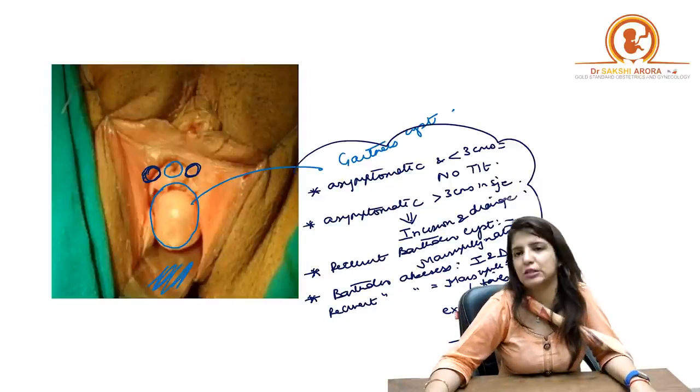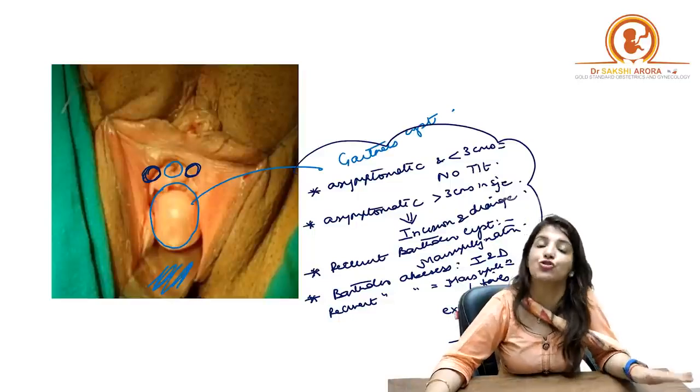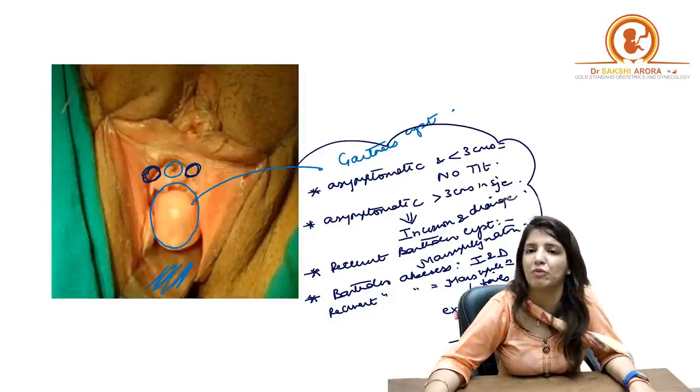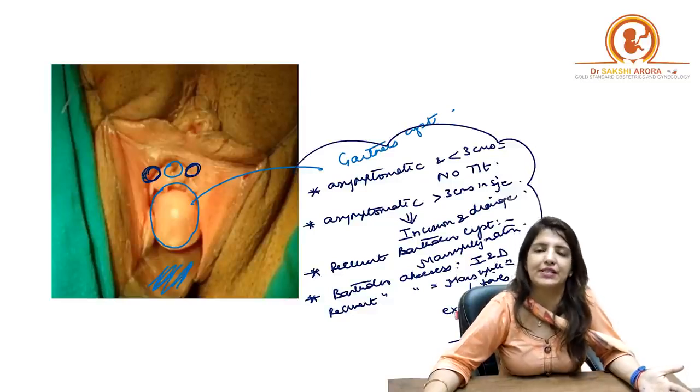Recurrent Bartholin cyst is marsupialization. Management of Bartholin abscess is incision and drainage. Recurrent Bartholin abscess again is marsupialization. And if marsupialization also fails, then it is excision of the gland.